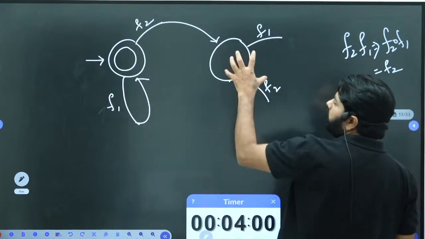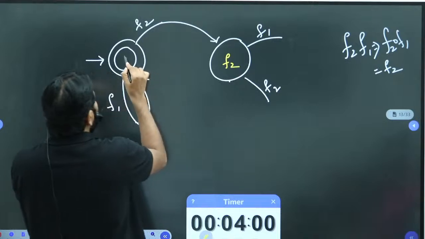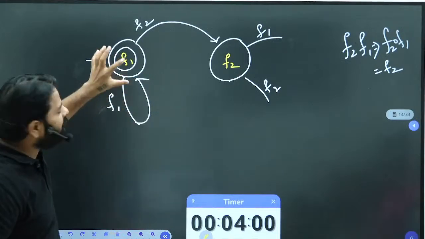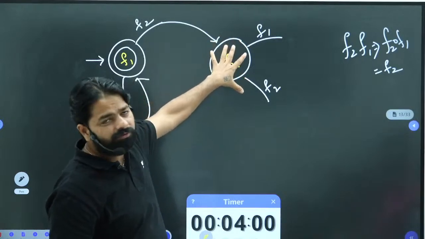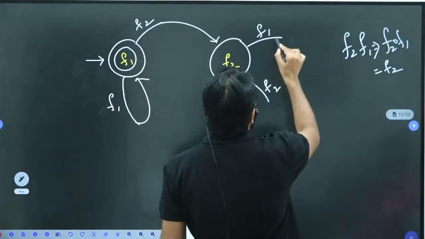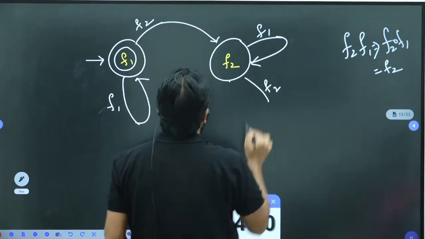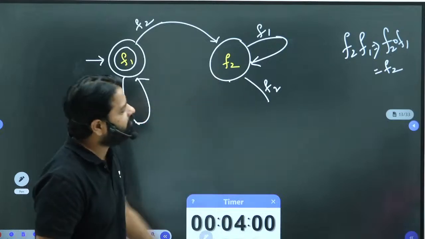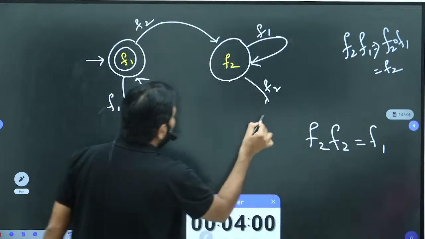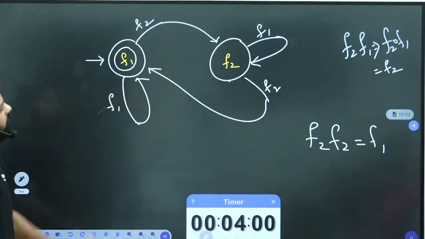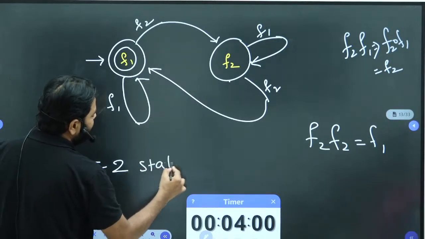So we are going to keep this state represent f2, this state represent f1. So whenever the result is id, you come here. Whenever the result is not id, that's f2, come here. Now you will be going to the, and after f2, if f2 comes, after f2 comes, this must be f1, so we will go here. Now that's all. The total number of states that you have here, 2 states, because there are 2 bijective functions.